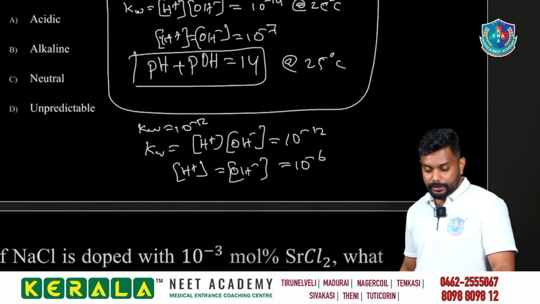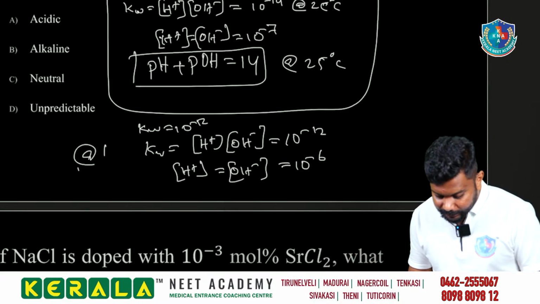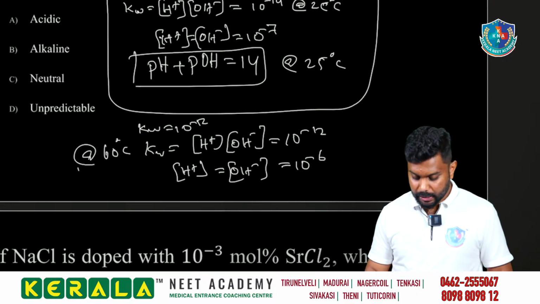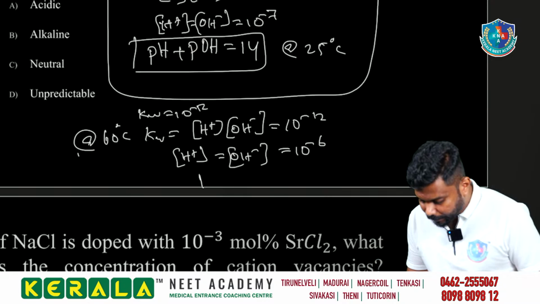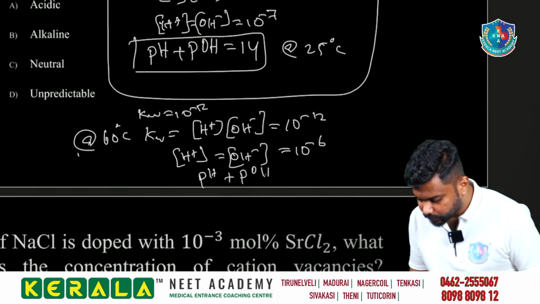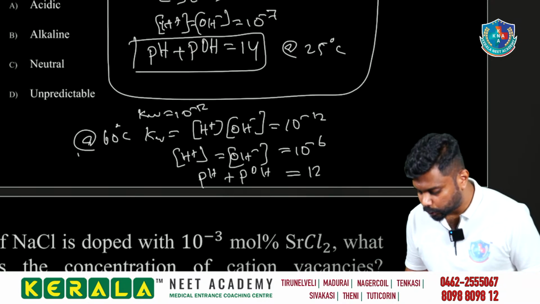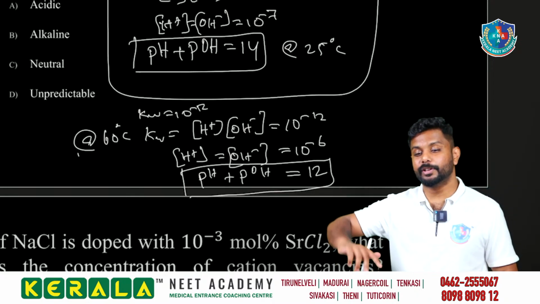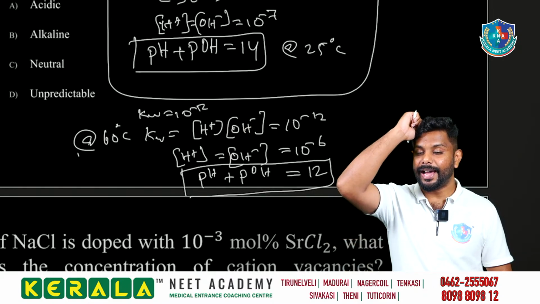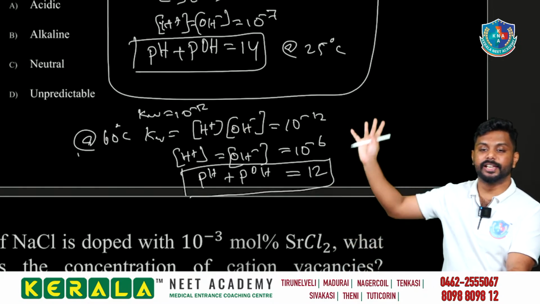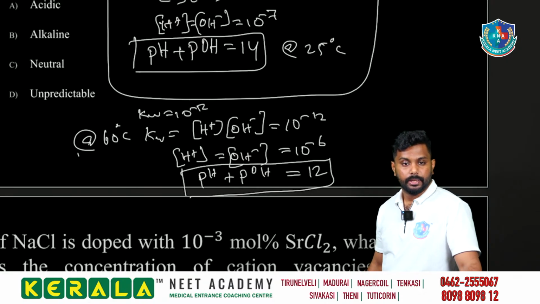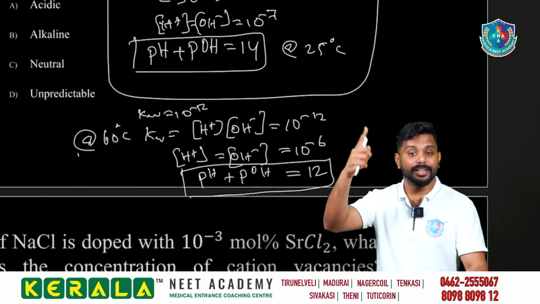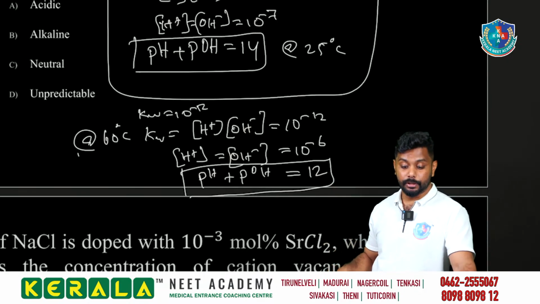So at 60 degrees Celsius, what about the pH plus pOH? That is equal to 12. Believe me, it is valid in each and every case at 60 degrees Celsius. At 25 degrees Celsius, pH plus pOH is 14. As temperature increases, there is a change. Here pH plus pOH is equal to 12.